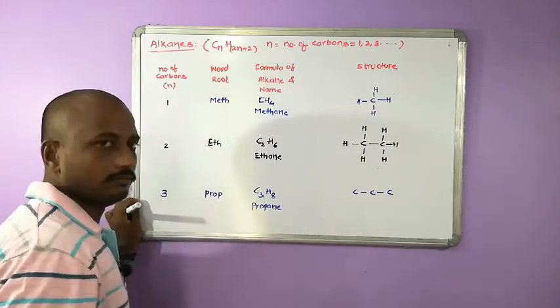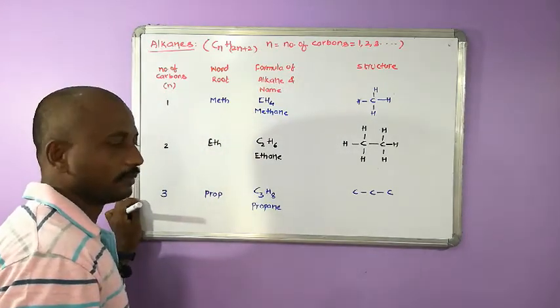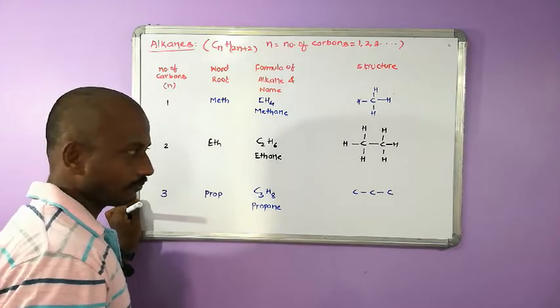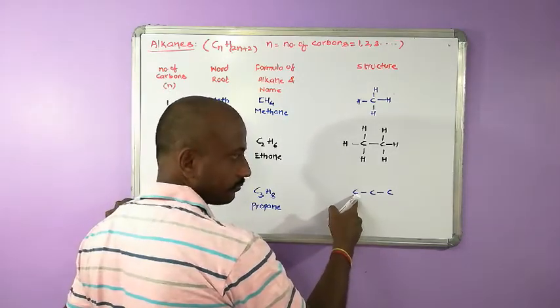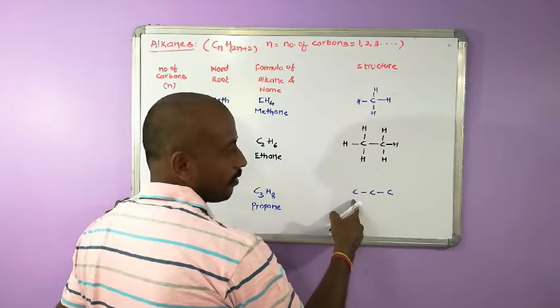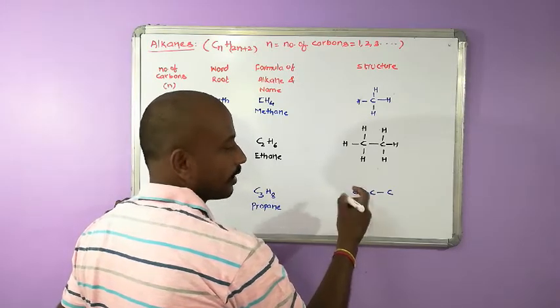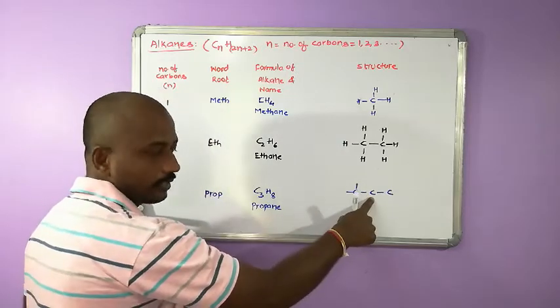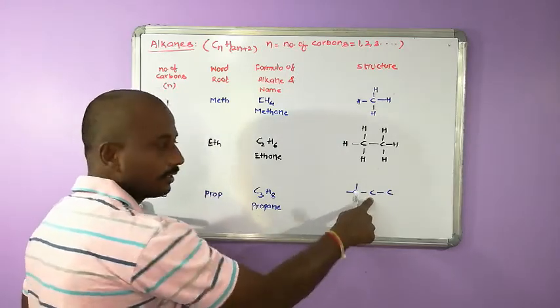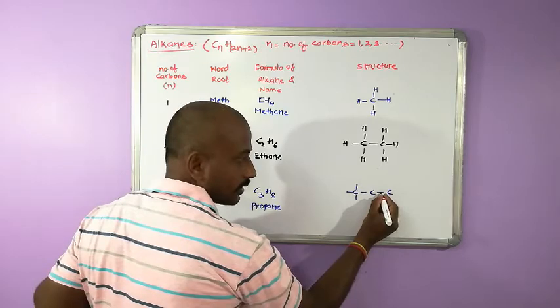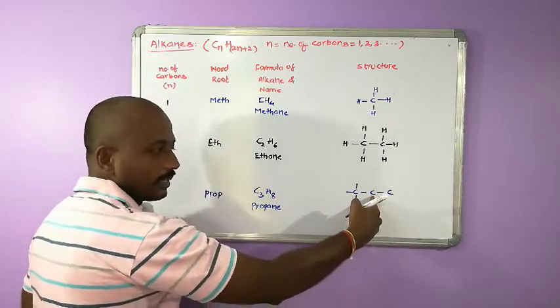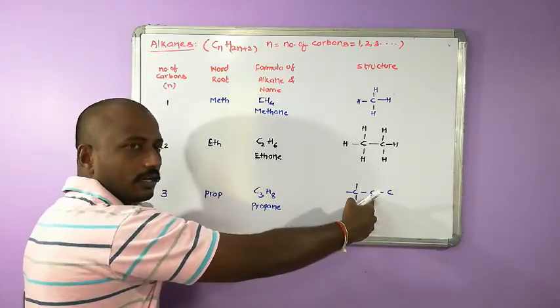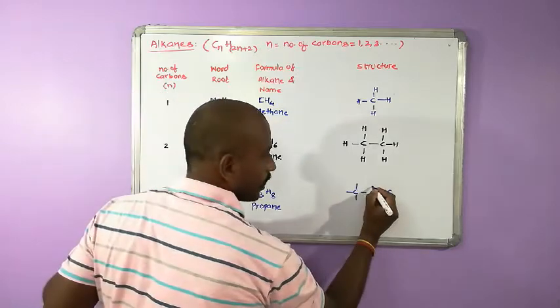Skeleton structure. How many bonds are deficient? For this carbon, how many bonds are less? 1 bond is there, 3 are less. For this carbon, there are 2 bonds around it already. This is 1 bond, this is second bond. So this central carbon is deficient of 2 bonds, so draw 2 lines.